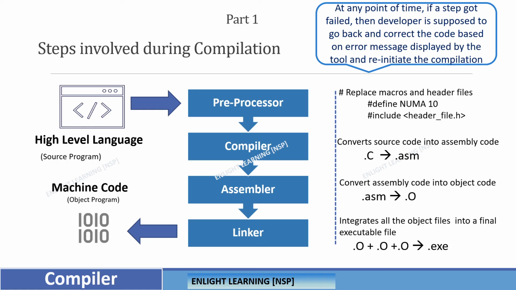Let's move on. At any point of time, if compilation fails, developers are supposed to go back and look into the code. Of course, compilers are good enough and very sensitive in giving good information on where it failed and what the reason for the failure is. Based on that, developers or programmers can go back, fix it and reinitiate the entire process.